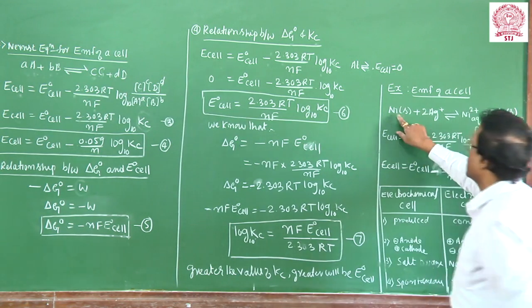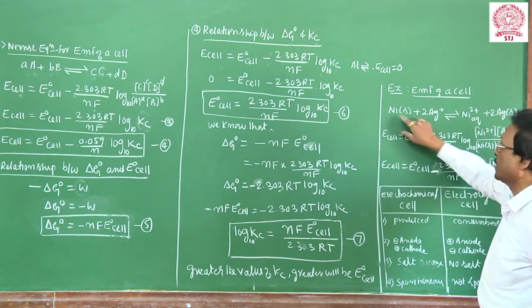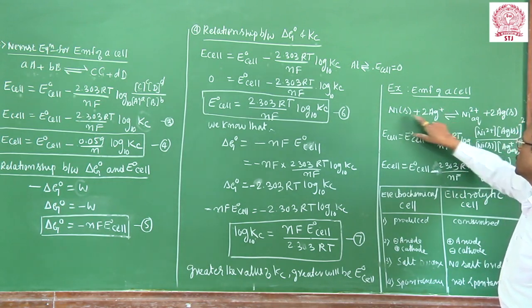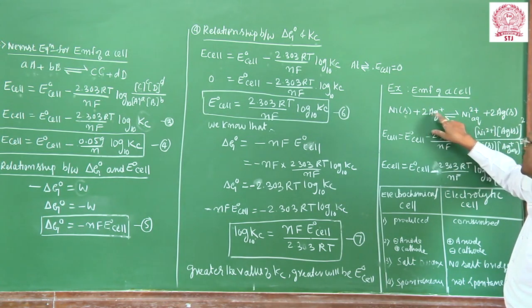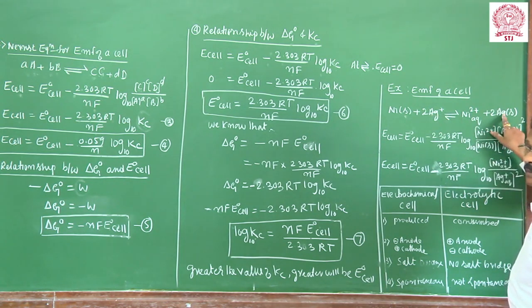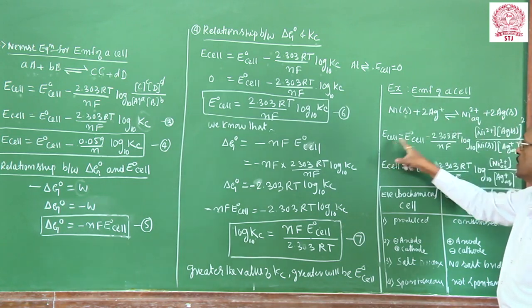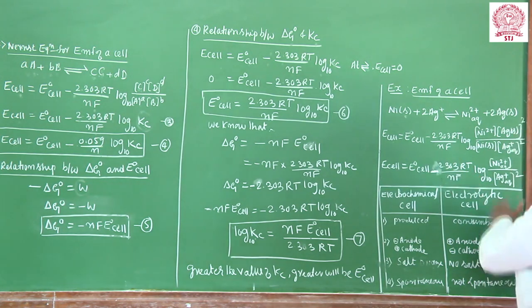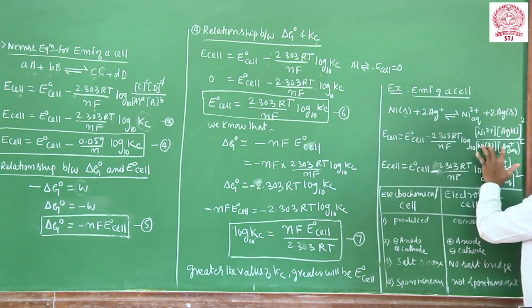This is a redox reaction, the net reaction: nickel solid plus 2Ag+. The nickel undergoes oxidation to Ni2+, and Ag+ is reduced to Ag. Apply the Nernst equation for this redox reaction: Ecell is equal to E°cell minus 2.303RT/nF log of the product of the concentrations of the products to the product of the concentrations of the reactants.